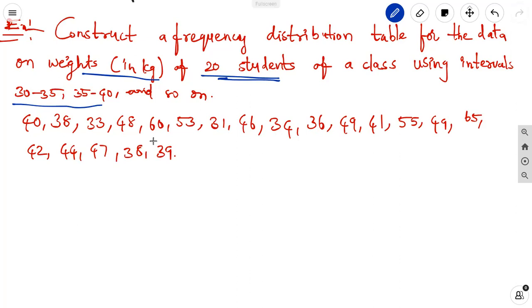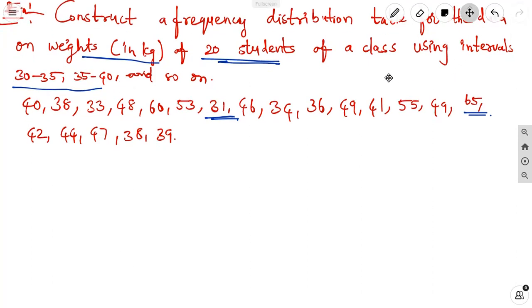Here you can just take the lower limit. Suppose 31 is the lowest weight and 65 is the highest weight. Here they have mentioned intervals 30 to 35, 35 to 40. Those are the intervals we have to take.